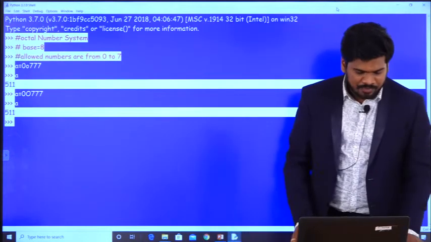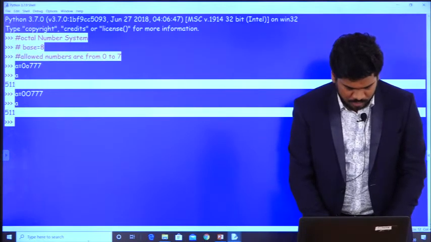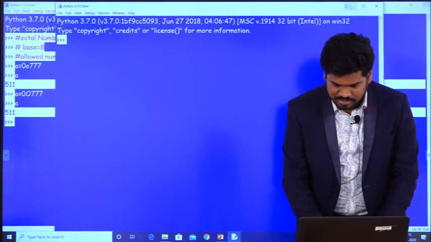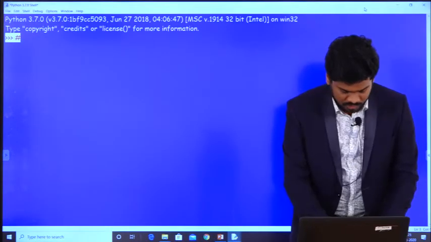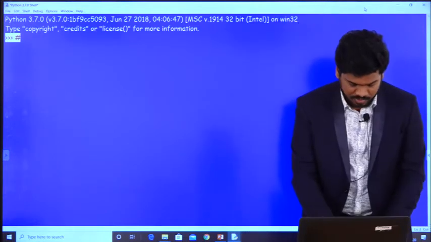And coming to the next number system, I will open my Python IDLE. So the next one is, I want to know how to work with hexadecimal numbers.